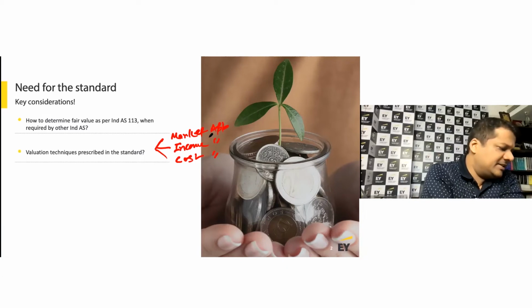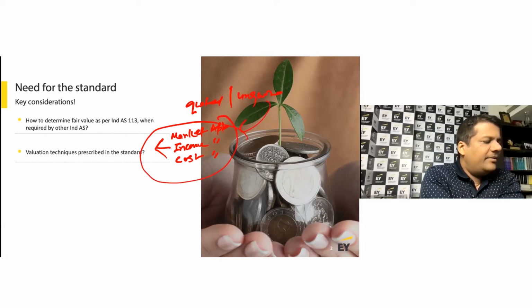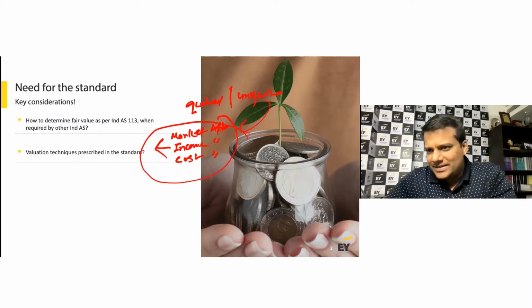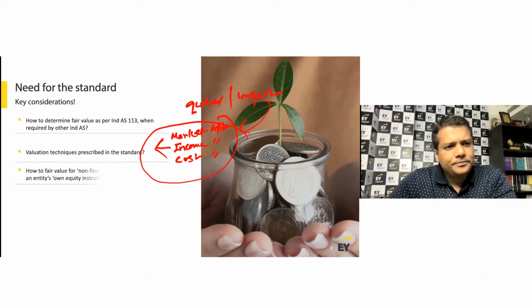If it is quoted, then you don't need any of them. But if it is unquoted, then the question is, for an unquoted asset or liability which I need to fair value, how do I figure out the fair value?